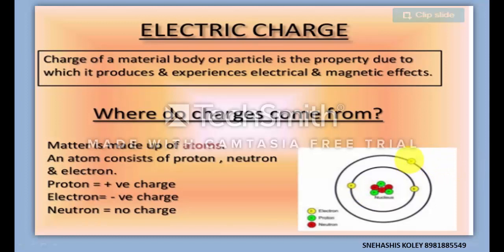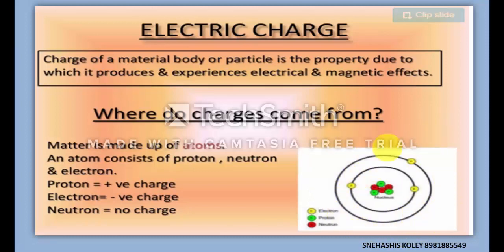But if an electron is removed from the outermost shell of an atom, then the number of electrons is 2 and the number of protons remains 3. Hence, the atom becomes positively charged. As there are 3 protons, the positive charge is plus 3. After the release of the valence electron, the electron of the last orbital, only 2 electrons remain, so there will be minus 2 charge. So plus 3 and minus 2, the net charge will be plus 1. Hence the atom becomes positively charged, and this type of atom is known as a cation.